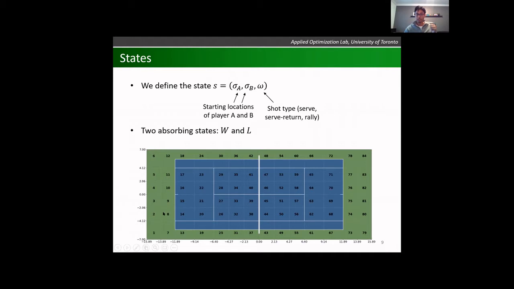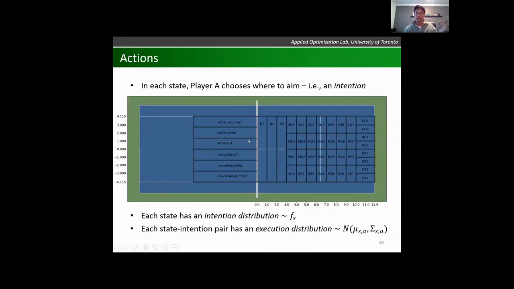So for example, let's say player A is standing in cell 8, player B is in 76, player A hits a rally shot. The next state will be when the ball comes back to player A, given that there wasn't a win or a loss of the point in those two shots. As far as actions, in each state, player A chooses where to aim. And this is what I'm calling their intention.